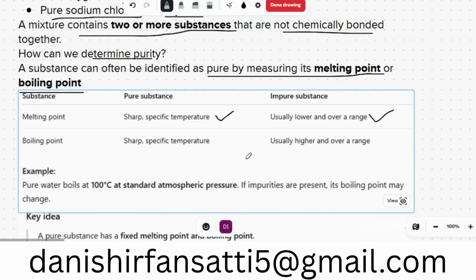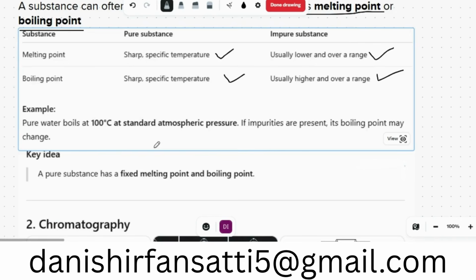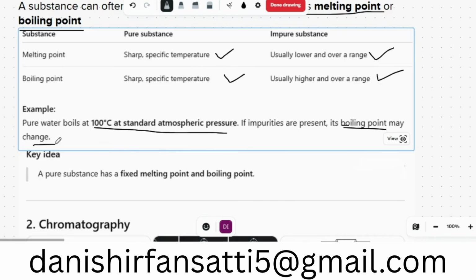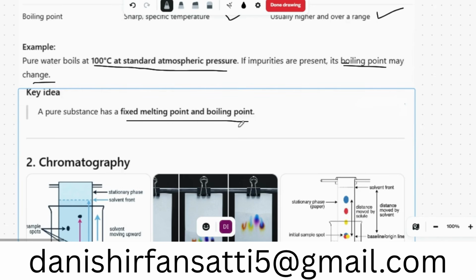The boiling point of pure water is specific, exactly 100 Celsius, but with salt the boiling point will change and give us a range. For example, water boils at 100 Celsius at standard pressure, but if we add impurities, the boiling point may change. A pure substance has a fixed melting and boiling point. For example, water has 0 as its melting point and 100 as its boiling point.